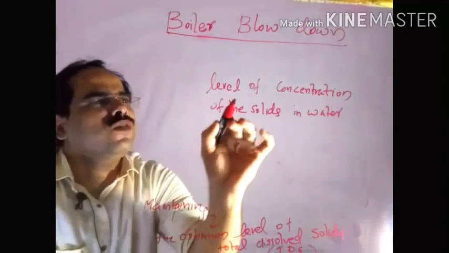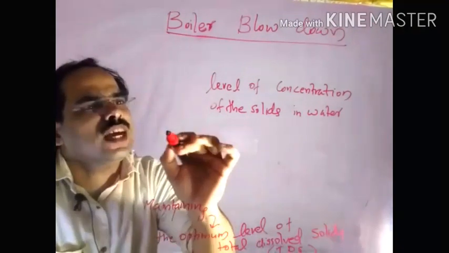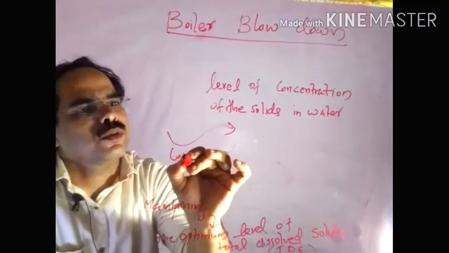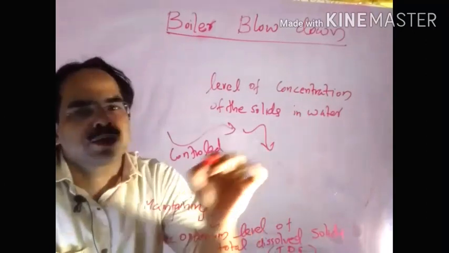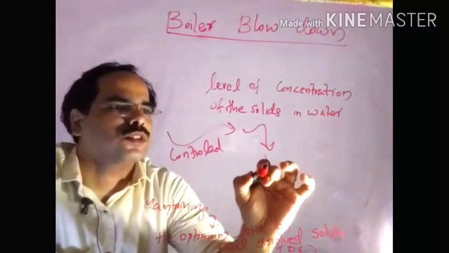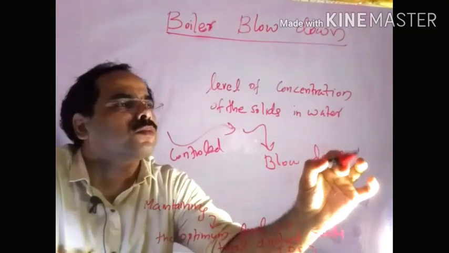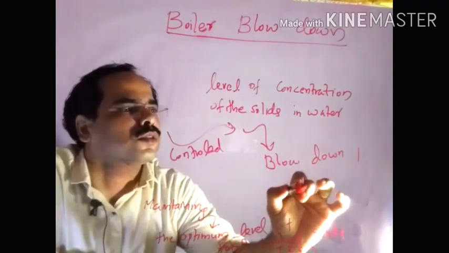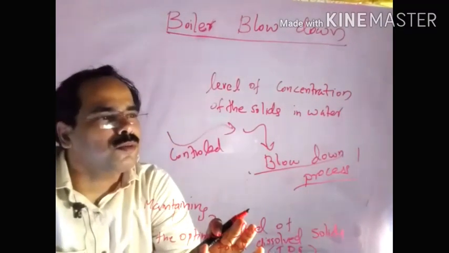So the level of concentration of solids in the water must be controlled. Okay, that must be controlled. So for that we are using the blow down process.